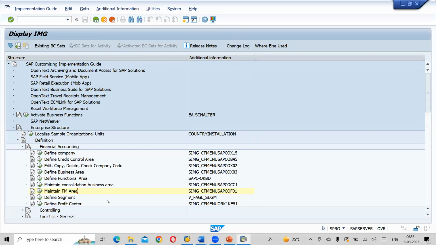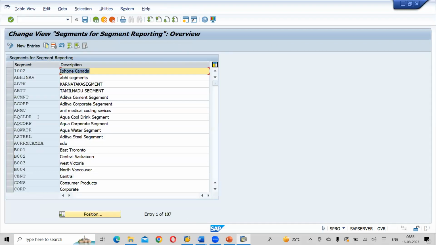So we don't have a transaction code, so we need to go with the path only. Write down: path same as above till financial accounting. From there, select define segment. Click on the execute button, the IMG activity button. Okay. Press new entries.